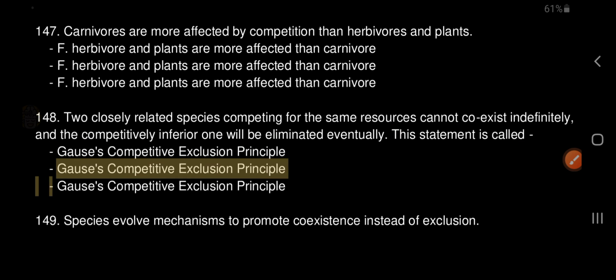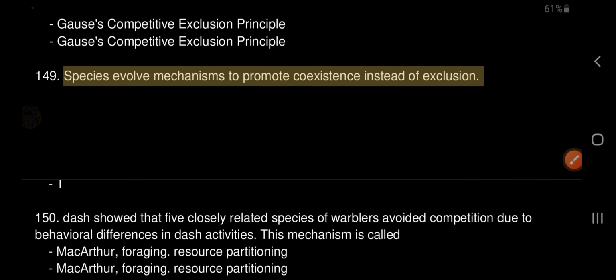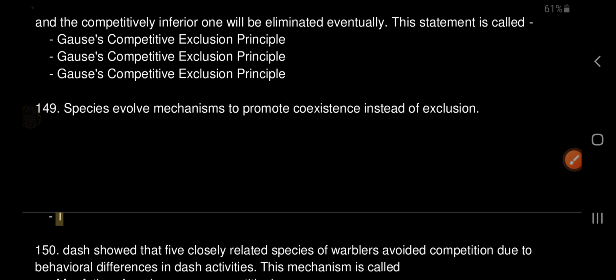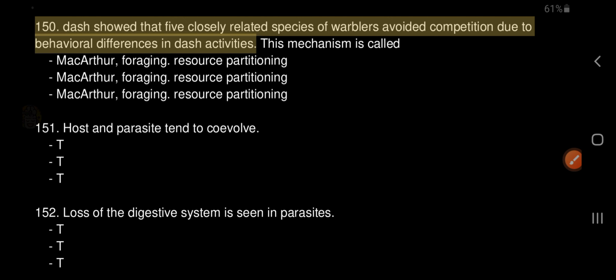149. Species evolve mechanisms to promote coexistence instead of exclusion. True. 150. MacArthur showed that five closely related species of warblers avoided competition due to behavioral differences in their foraging activities. This mechanism is called resource partitioning.